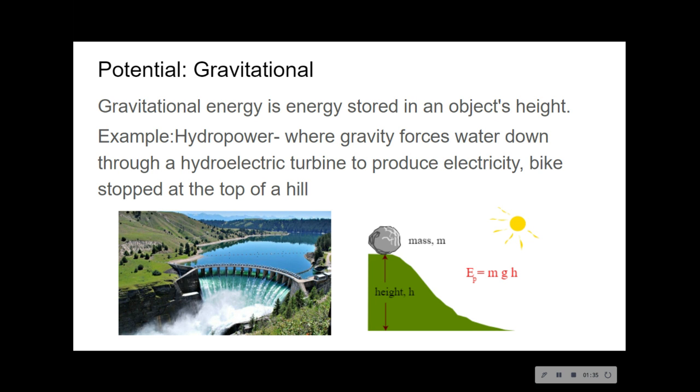Potential gravitational energy. This is the one we'll talk most about when we talk about calculating the potential energy of something. You're taking the mass of an object, the gravitational pull on that object, and the height from which it can drop. So for instance, we're talking about hydropower. That's why we create dams. Hydroelectric dams produce energy by being at the top of a hill and allowing that water to go through those turbines and fall using gravity, creating kinetic energy.